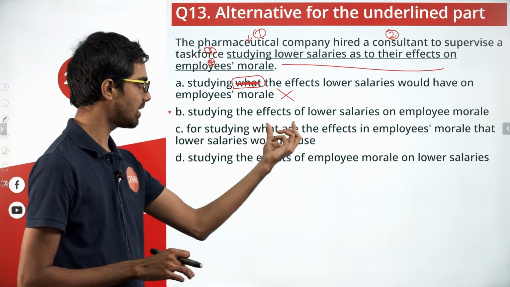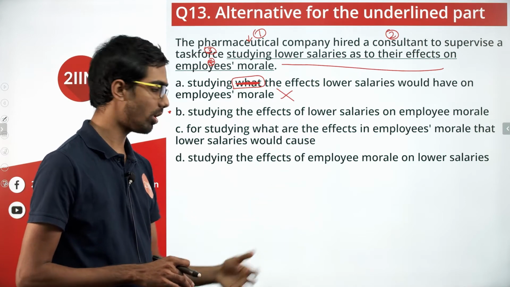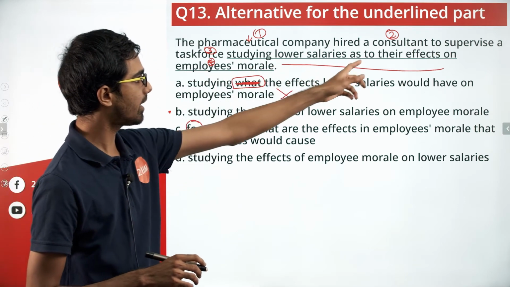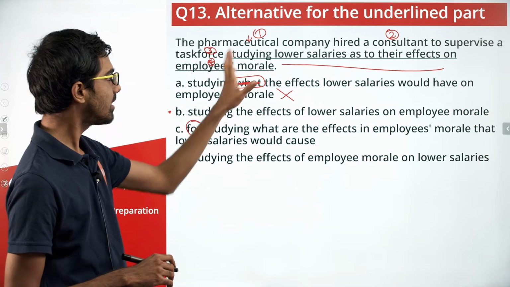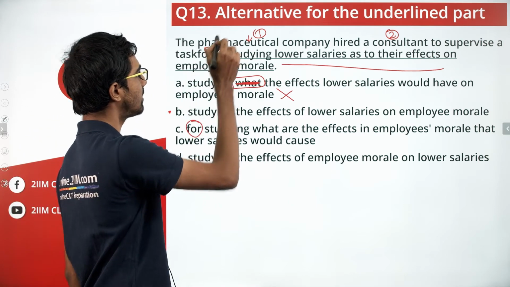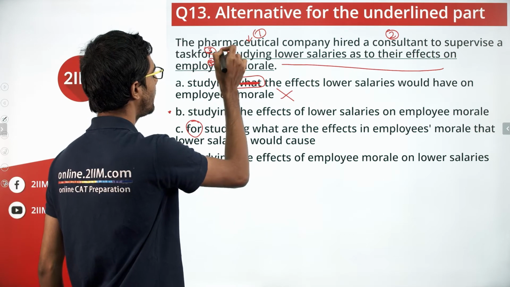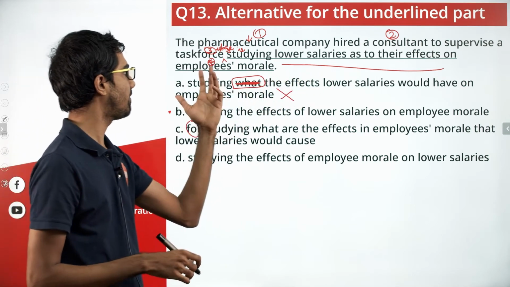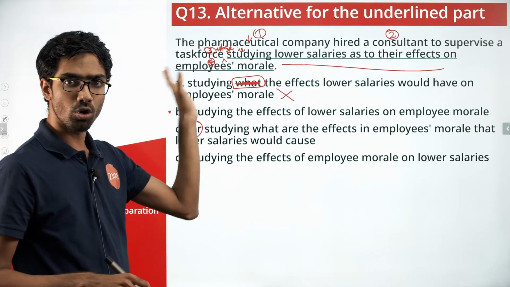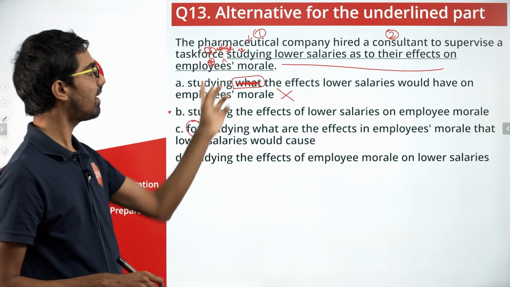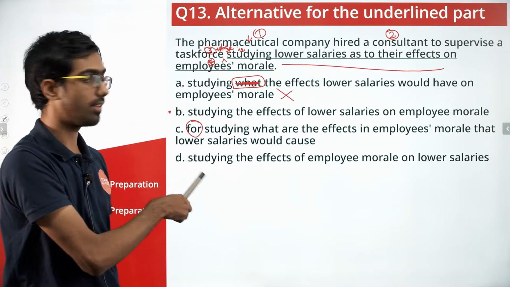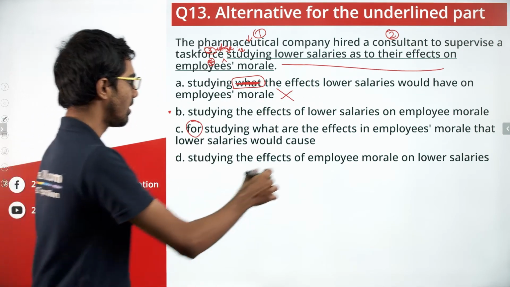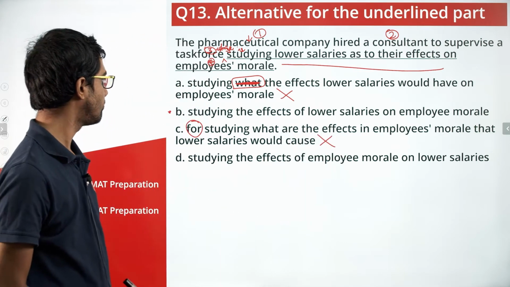First of all, there's some complication in the kind of structuring that this sentence involves. But then there's also one more peculiarity. The word for. The pharmaceutical company hired a consultant to supervise a task force for studying. No. The task force has already started studying. So this sentence would in turn read task force which is studying lower salaries as to their effects on employees' morale. So which would have been a more convincing filler here and not for studying. The consultant is not hired for studying. The task force which is hired for studying is already doing its work. So task force for studying wouldn't work here. So this one also doesn't work.